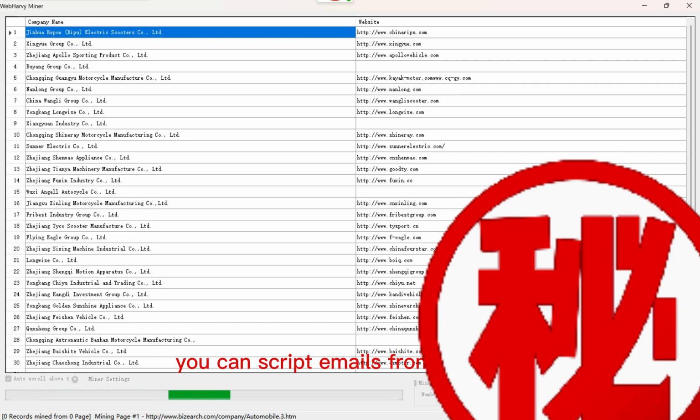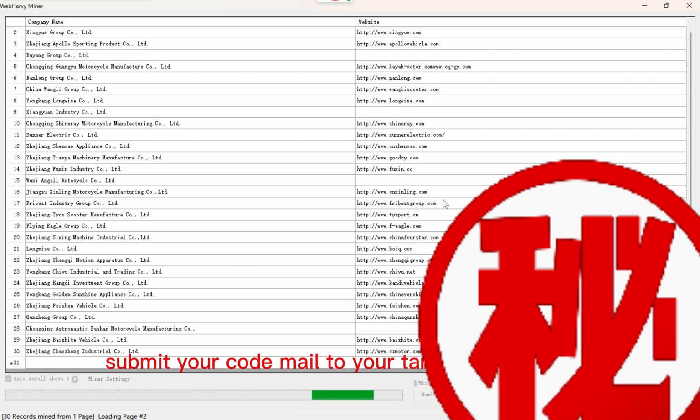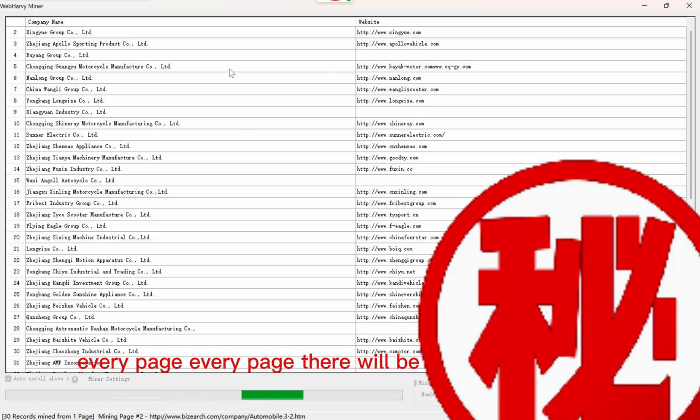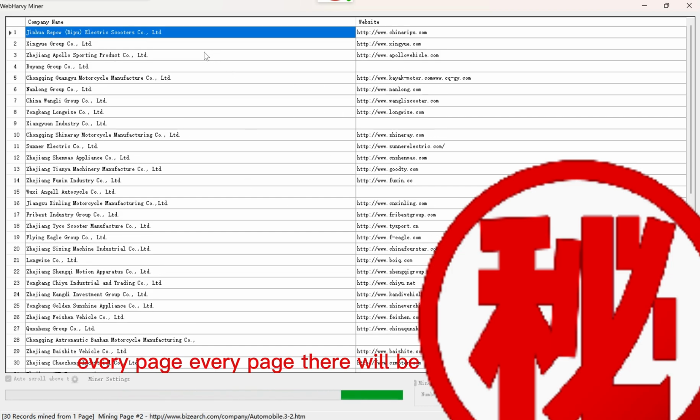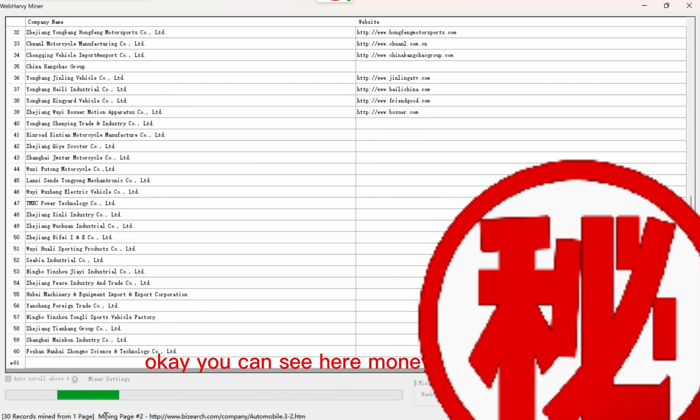You can scrape emails from websites with an email extractor, right? And also you can use GSA contact to submit your cold mail to your targeted customers' website contact form. Every page there will be about 30 companies, and here we'll go to the next page. You can see here mining page 2, right?